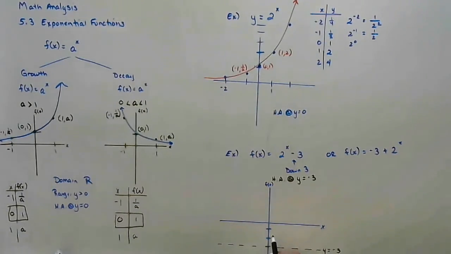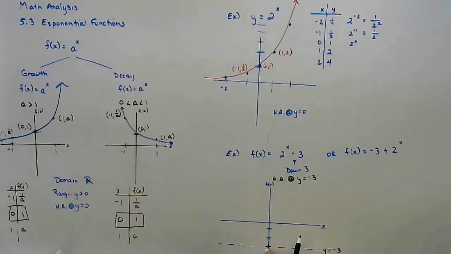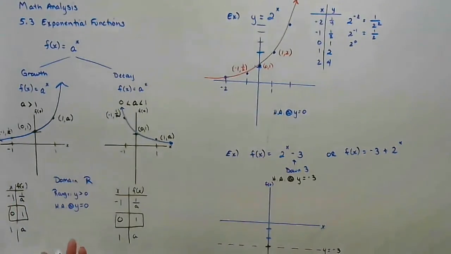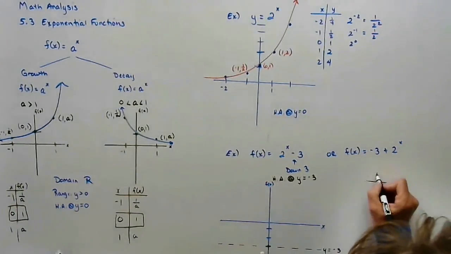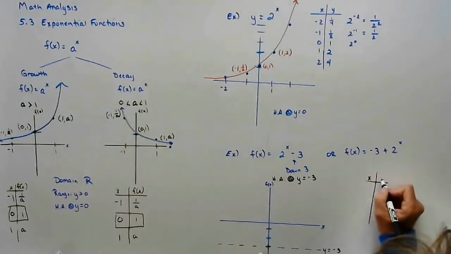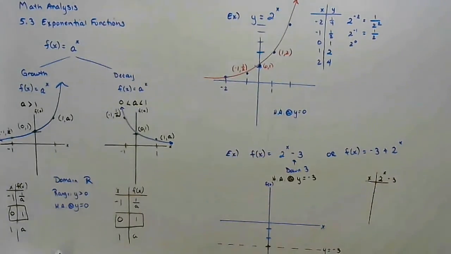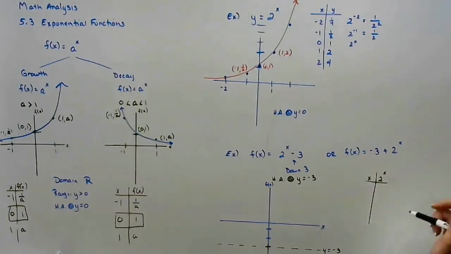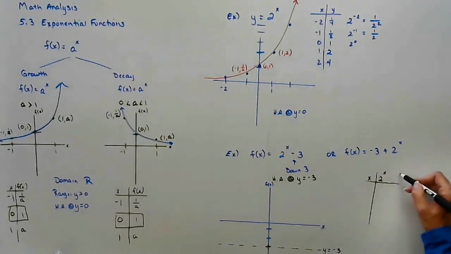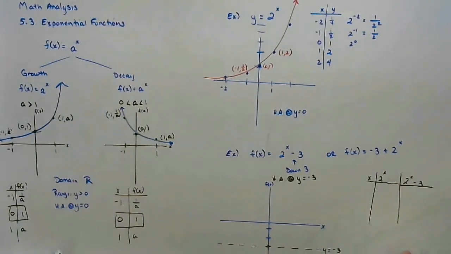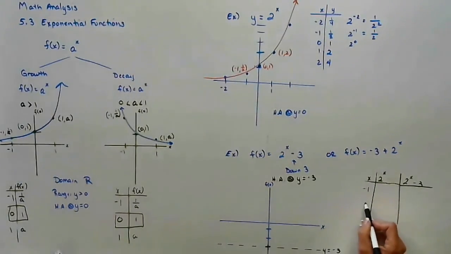From here, I'm just going to pretend that this is my origin. This is my new origin, right here. It just shifted down 3. All I have to do is graph these 3 points. Since the base is 2, actually, I think I'm going to do it this way. This is what we did in algebra. I'm going to go 2 to the x minus 3. See if this helps some of you. And I'm going to pick my same values: negative 1, 0, 1.